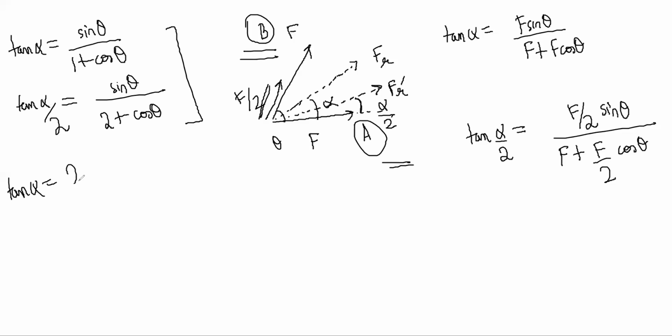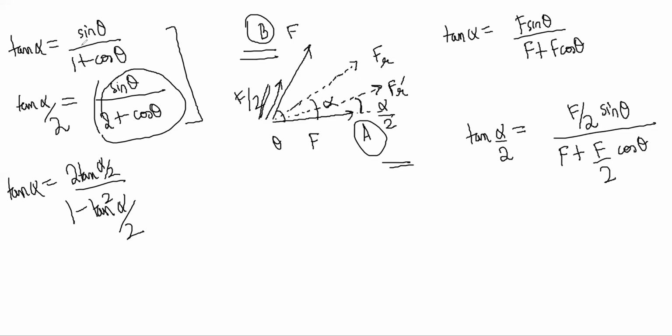Tan alpha is equal to 2 tan alpha by 2 by 1 minus tan square alpha by 2, right? So what I can do is put the tan alpha by 2 from here and put it in this, and then you'll get only equations in terms of theta. But don't do so much effort. Just check the options now.